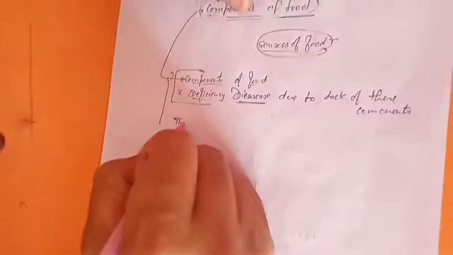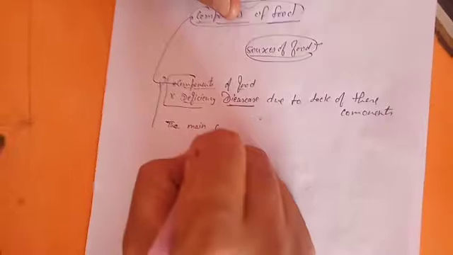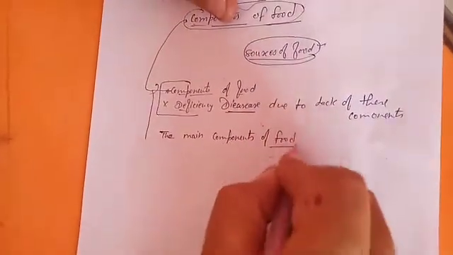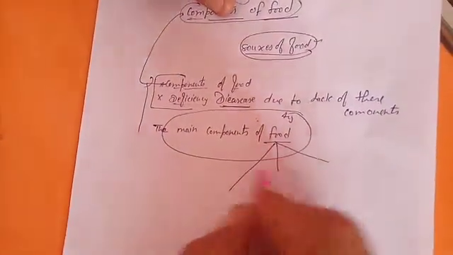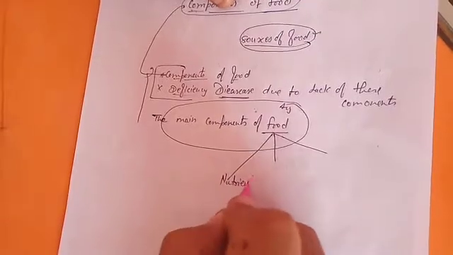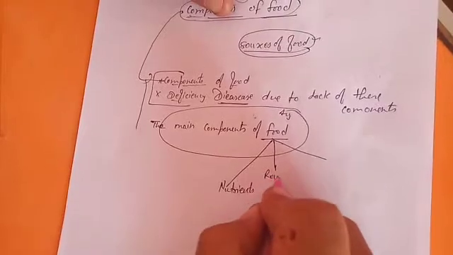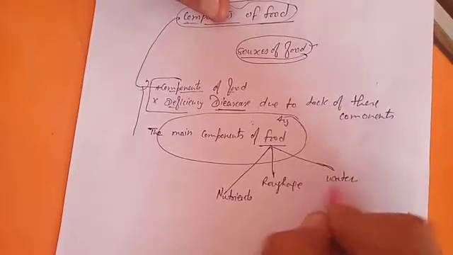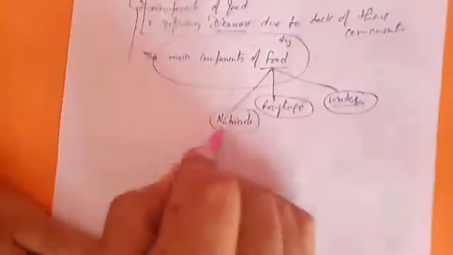The main components of any food, we divide them into three. First is nutrients. Second, they possess roughage. Third, they have water, most of it. So these are the three things you always get from any food. These are the main components of food. Now, what are nutrients?